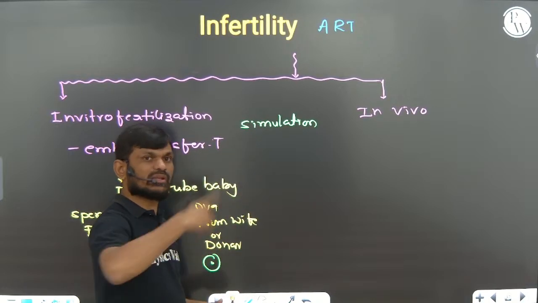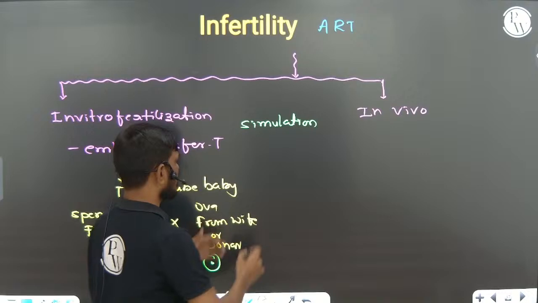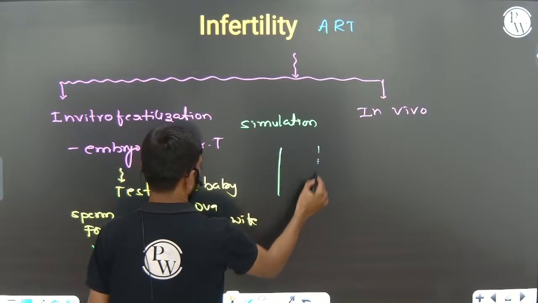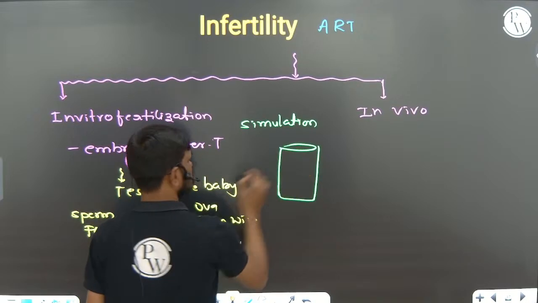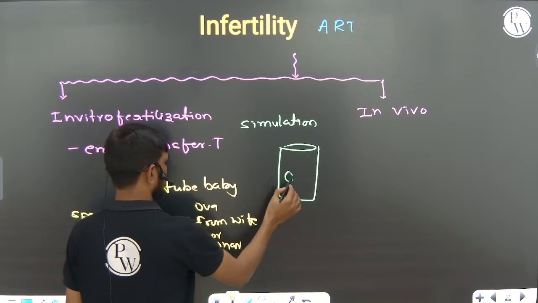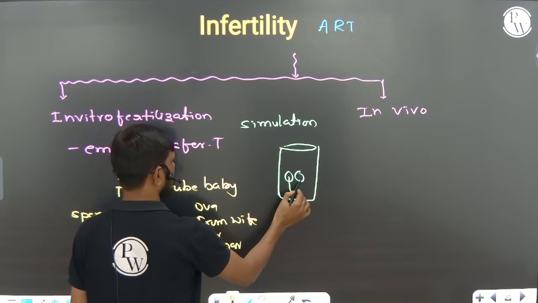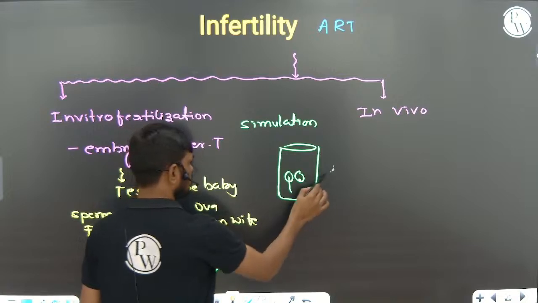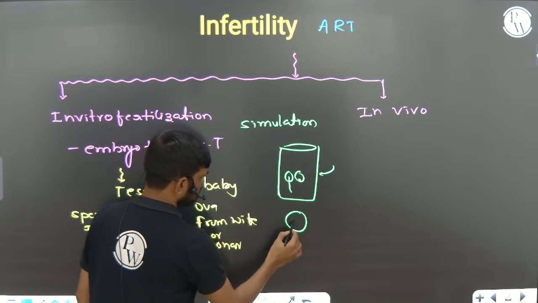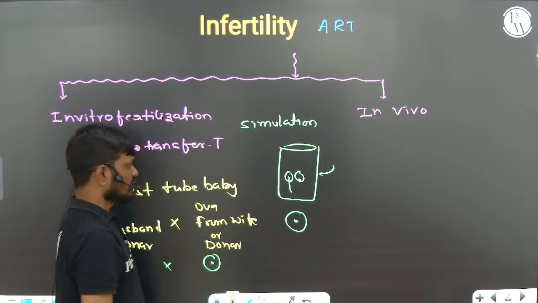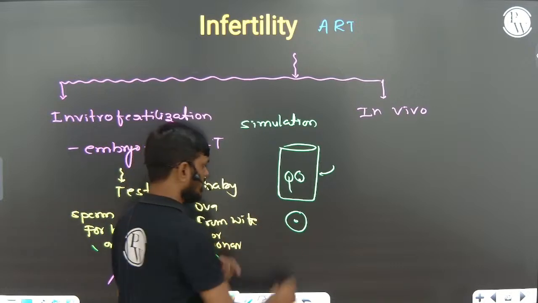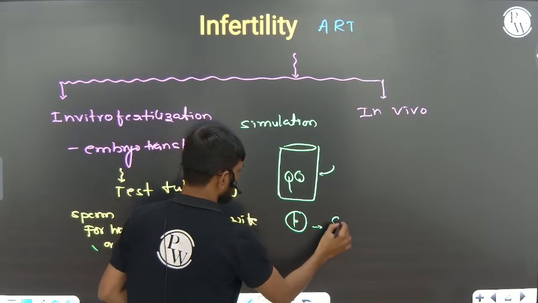So now we are inducing the sperm and egg to form a zygote. This is the zygote.